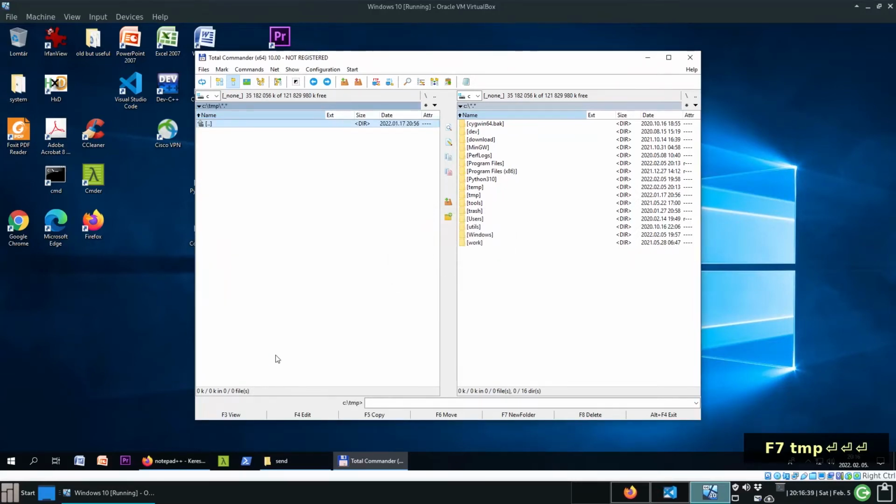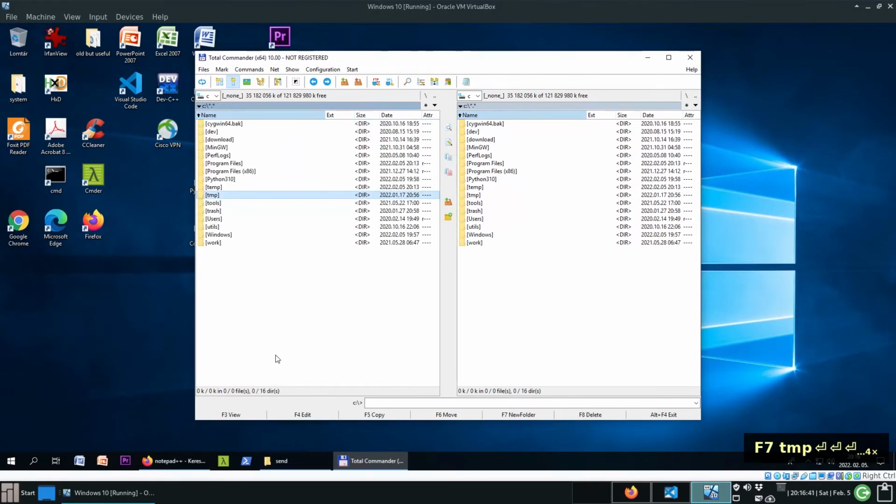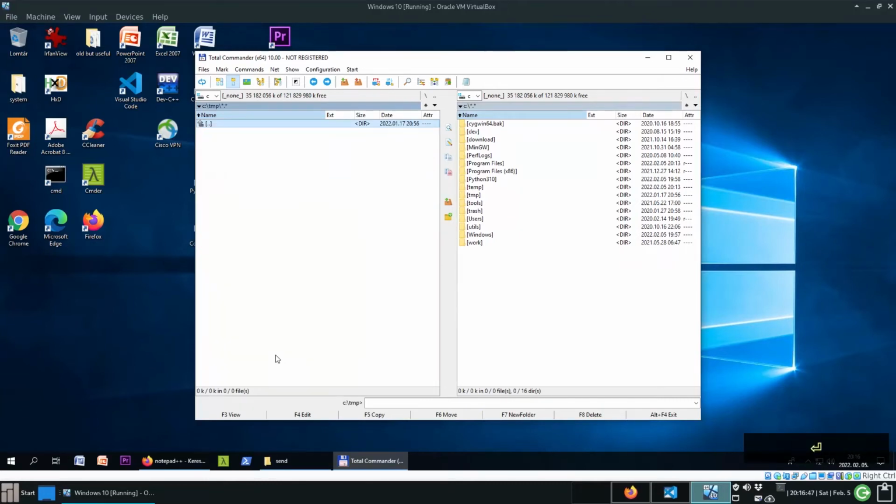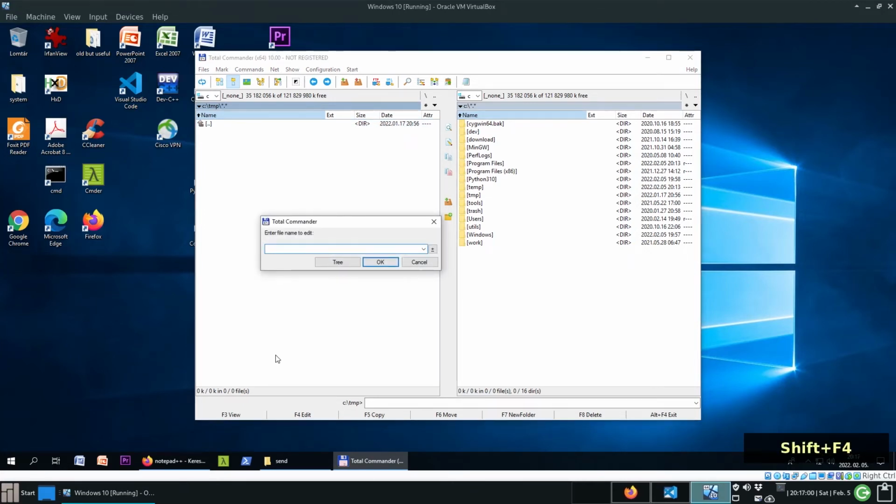It already exists. Okay. Pressing the enter key, we can go inside this folder. But how to use Total Commander, I will show you in detail in the next video. And here with Shift F4 you can create a new file.